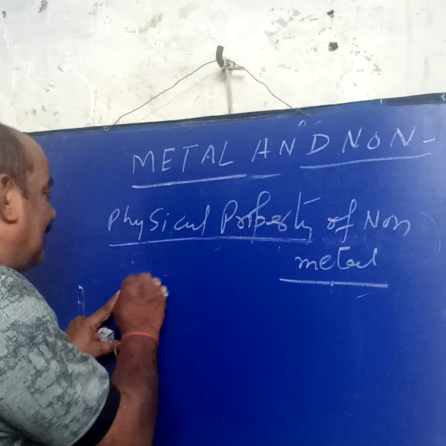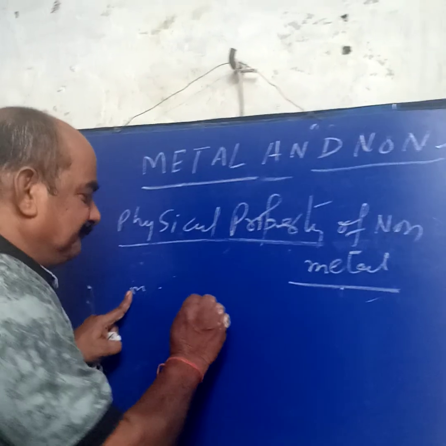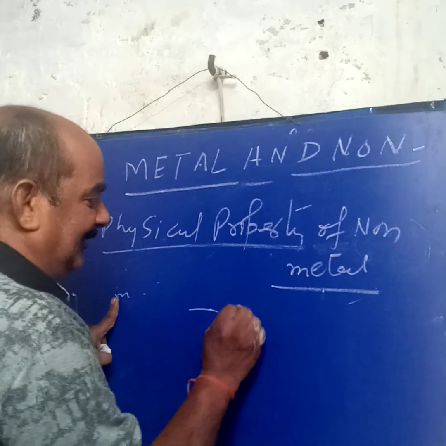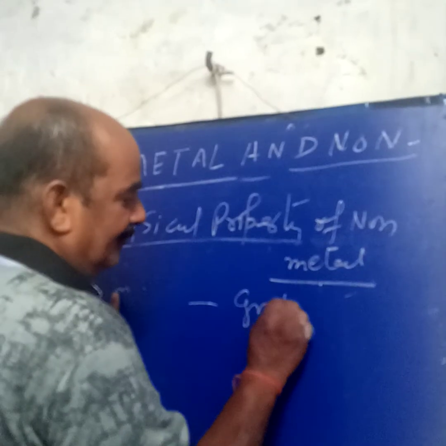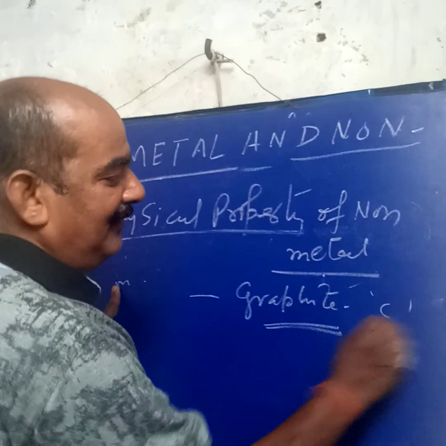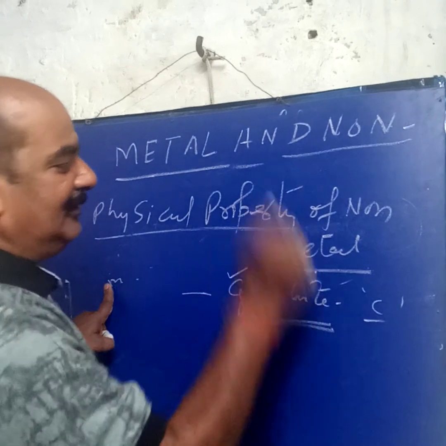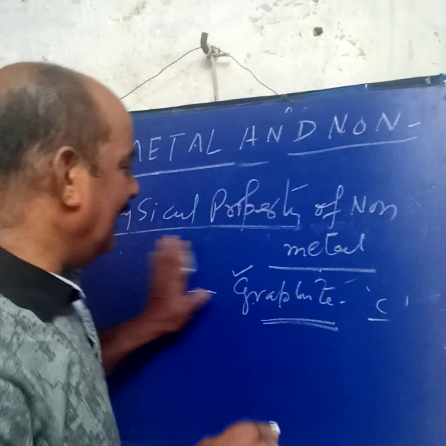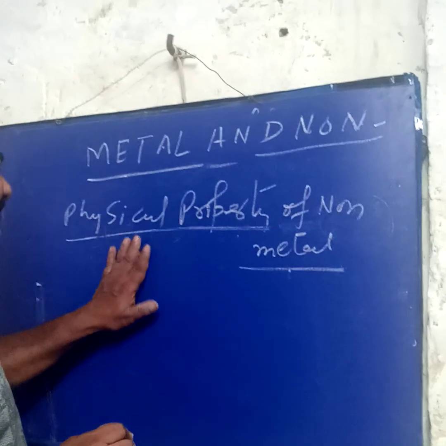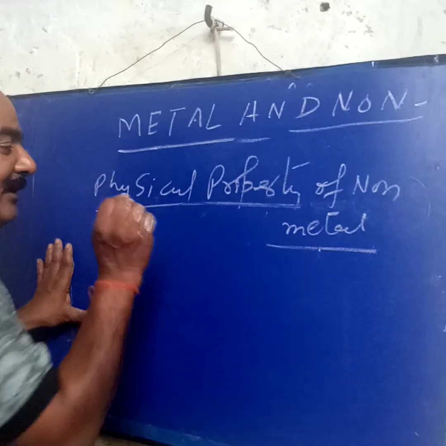Metals are good conductors of electricity, but non-metals are poor conductors of electricity. But there is one exception here: graphite. Graphite is a non-metal made of carbon, but it is a good conductor of electricity. And metals are generally found in the solid state. Only mercury is the metal found in the liquid state.